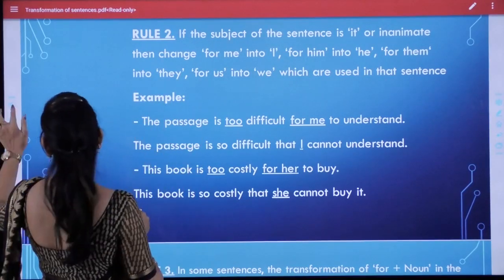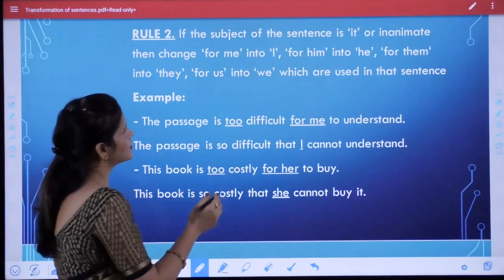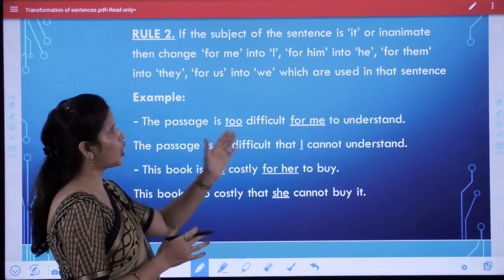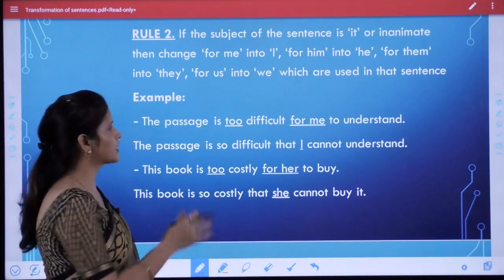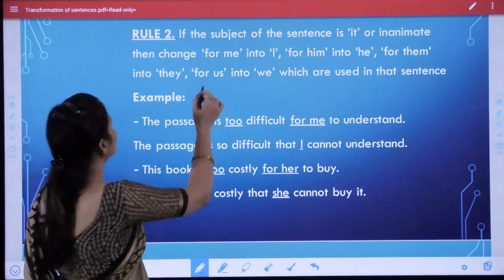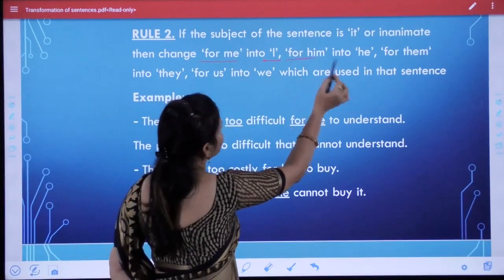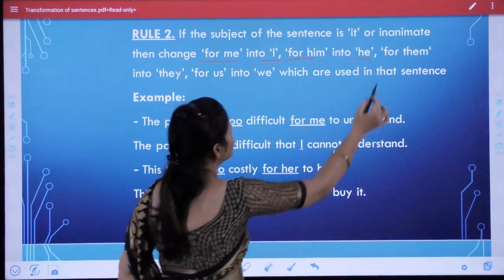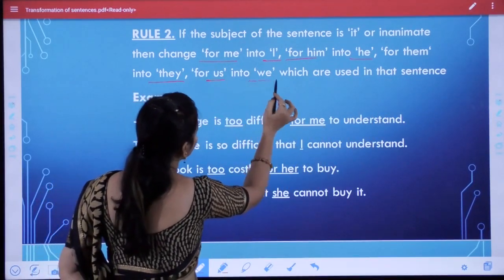For example, students, when in a sentence "it" or non-living things are used as the subject, then we change "for me" into "I", "for him" into "he", "for them" into "they", "for us" into "we".